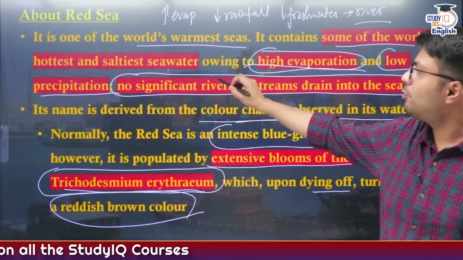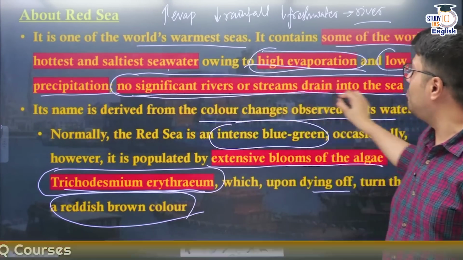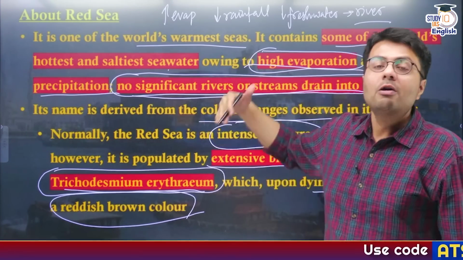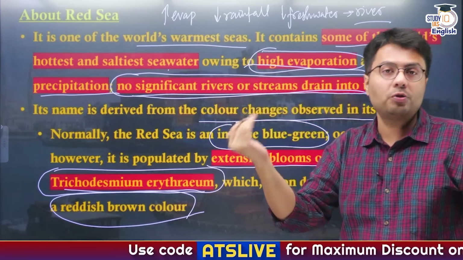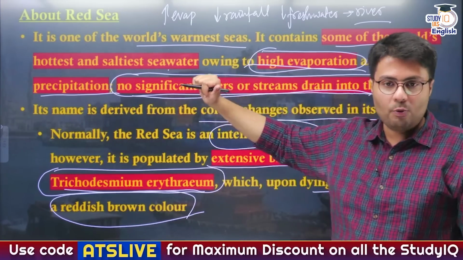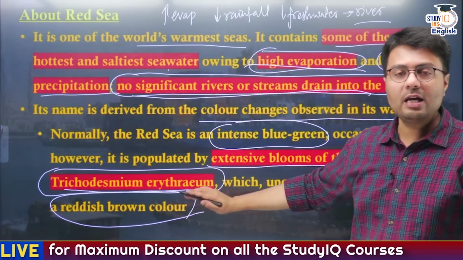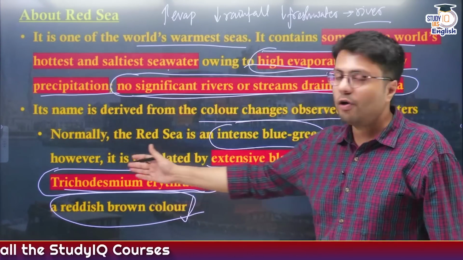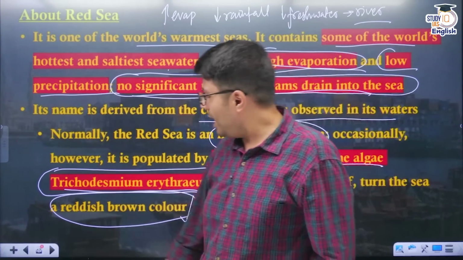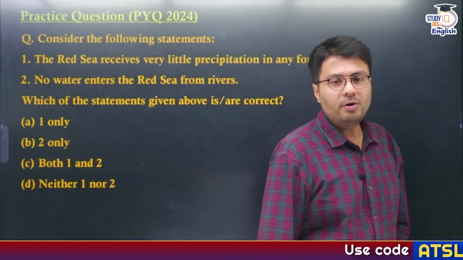These are the important facts. What you need to remember, that there are no significant river streams that are draining into the sea. The level of evaporation is quite high, whereas precipitation or rainfall is quite low. Therefore, it is one of the saltiest seawater. And the name of Red Sea is derived from its reddish brown color, which sometimes happens due to the presence of this algae we talked about. Okay, so this is all from my side for today's discussion.